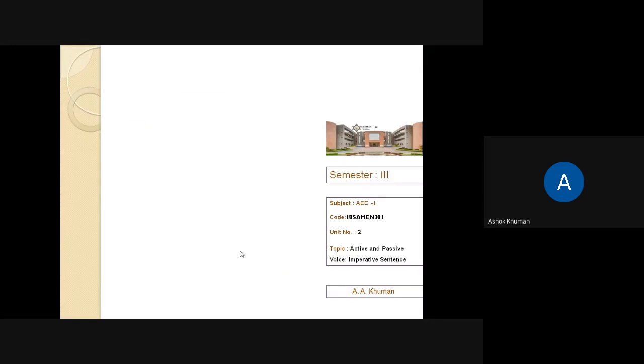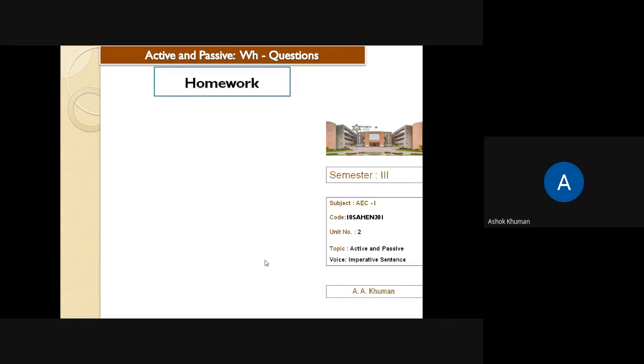Now if we practice, you will get a better idea. These sentences, you can see on your screen. We will do practice of these sentences.